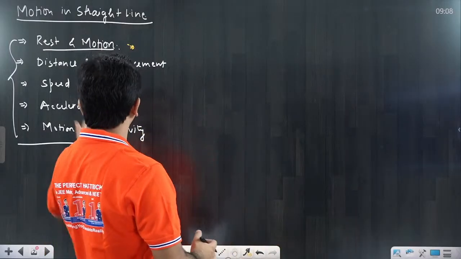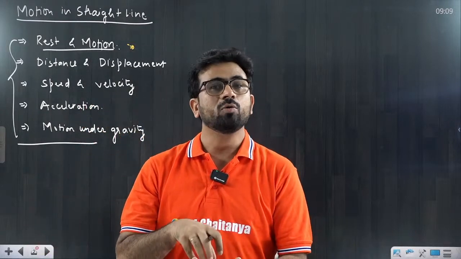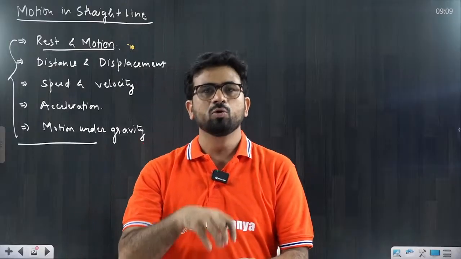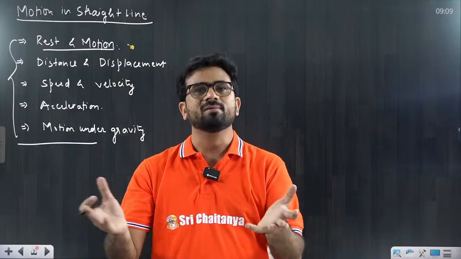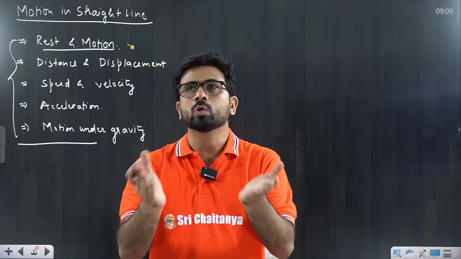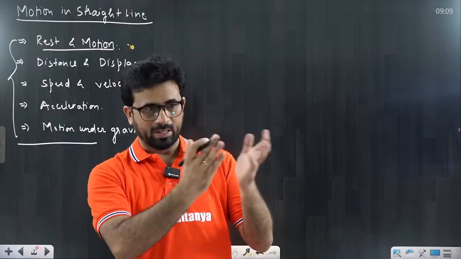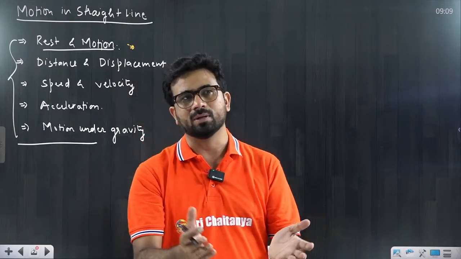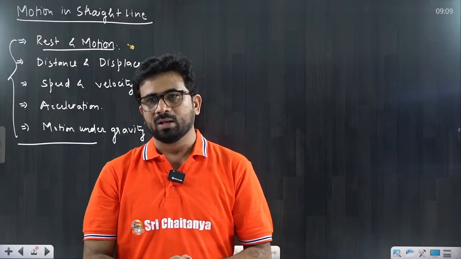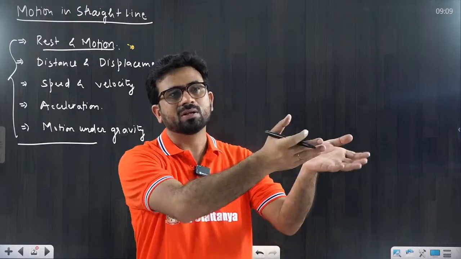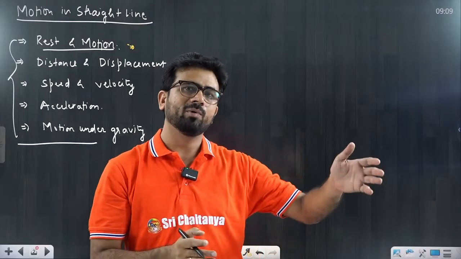That is the meaning of rest and motion. One more thing about rest and motion is that there is no meaning of absolute rest. There is no meaning of absolute motion, beta. When we talk about absolute rest, it means that anyone in this universe sees that body as only at rest, so it is not going to change. For every observer, that body remains at rest. But that is not possible, because if anybody says something is at absolute rest, I can start moving with respect to that body. So for me that body will be going in the backward direction.